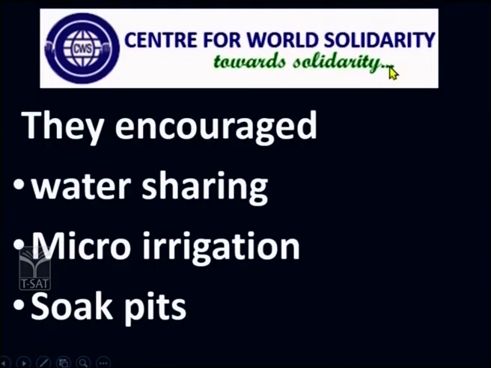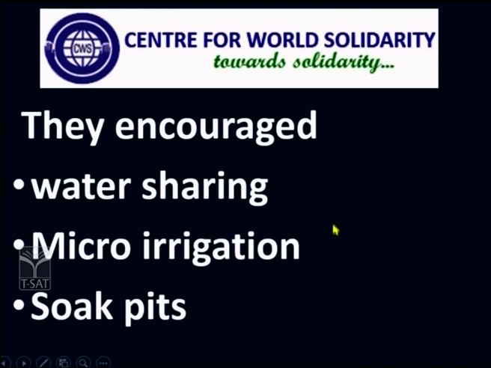So finally, what we can understand when you look at these two villages is that Vanaparthi had one percolation tank, because of which they were at a slightly better edge, in better condition in growing crops and getting their income. But TSAT had no such tank, so they had to depend entirely on wells to irrigate. Looking at their problems, there is a voluntary organization, a public trust called the Center for World Solidarity.